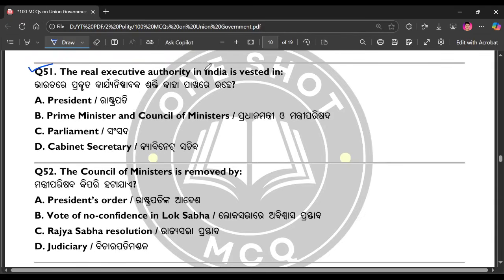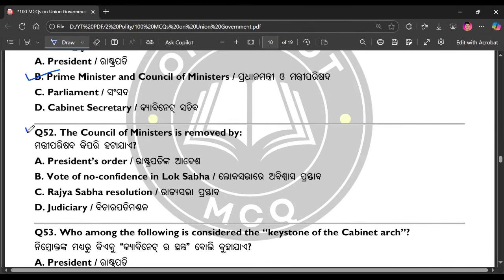The real executive authority in India is vested in. The right answer is option number B. Question number 52. The Council of Ministers is removed by. The right answer is option number B.